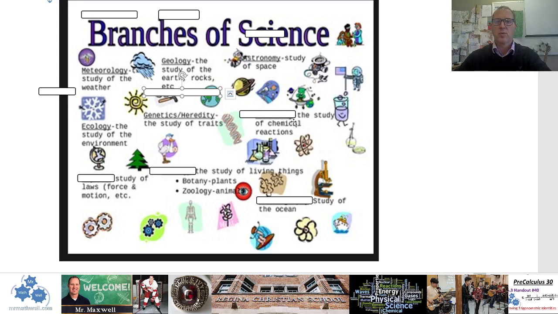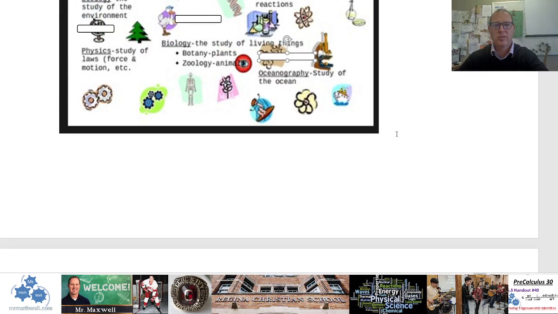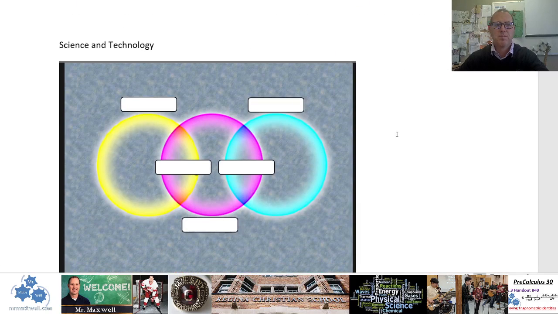The study of chemical reactions, that's an easy one, that's chemistry. The study of laws, that's force and motion, etc., is physics. The study of living things, botany is plants, zoology is animals. The general category is biology, you guessed it. And the study of the ocean, it's a tough one, oceanography. Okay? All right, so those are the main branches of science. And so if you hear those words, you kind of know what they talk about.